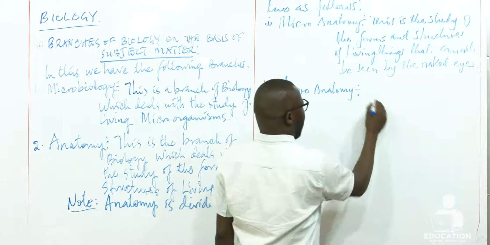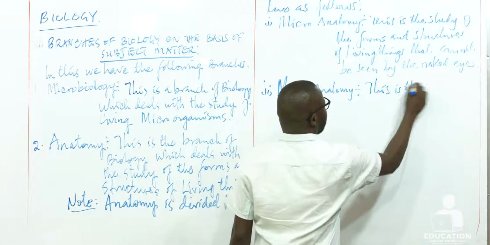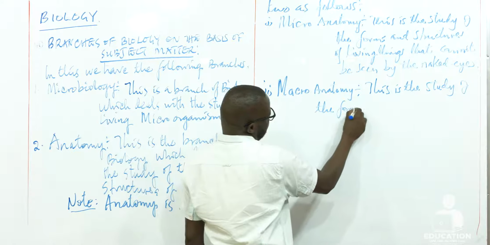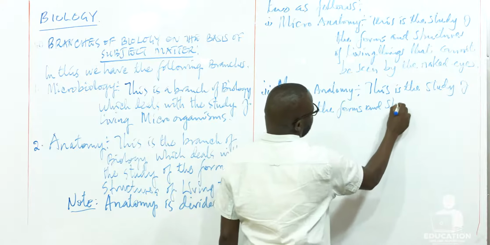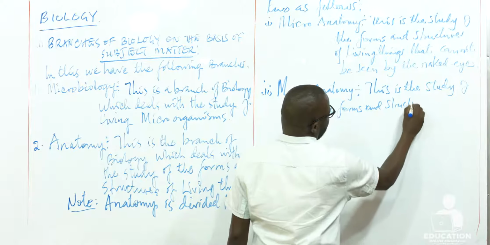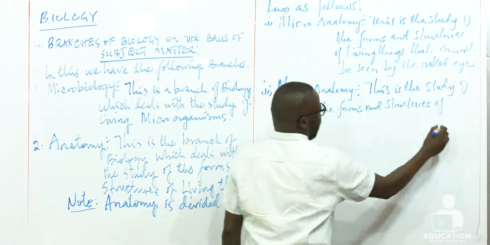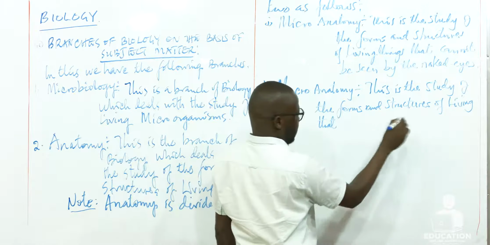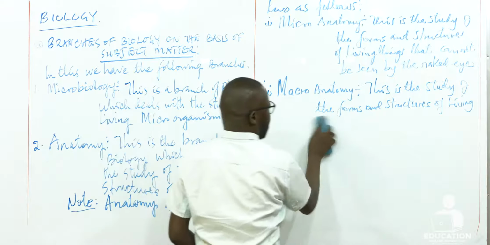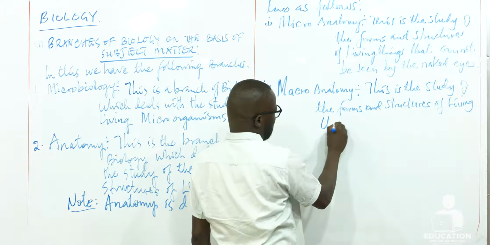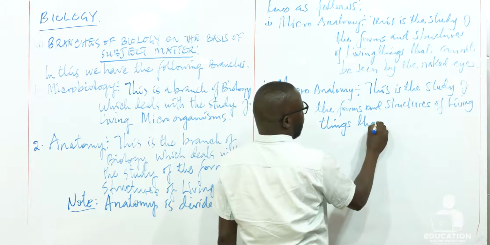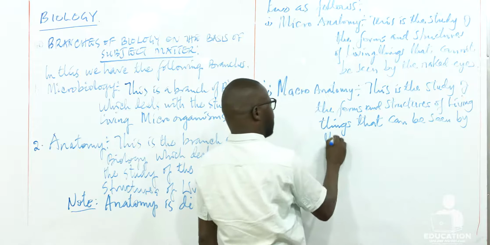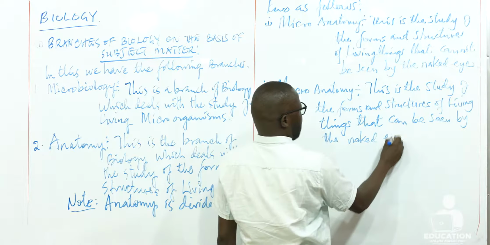Then the second one is macroanatomy. Macroanatomy is defined as the study of the forms and structures of living things that can be seen by the naked eyes.